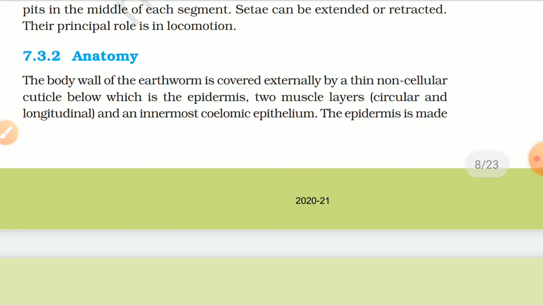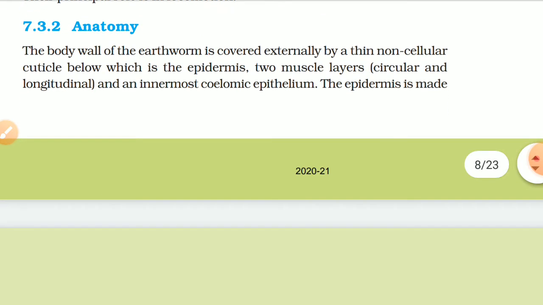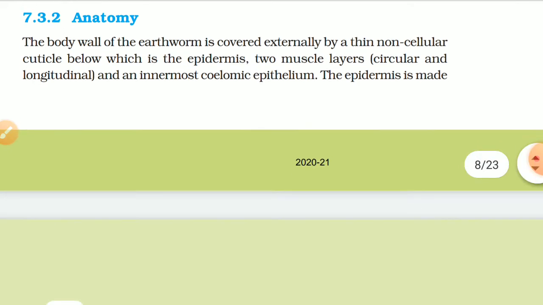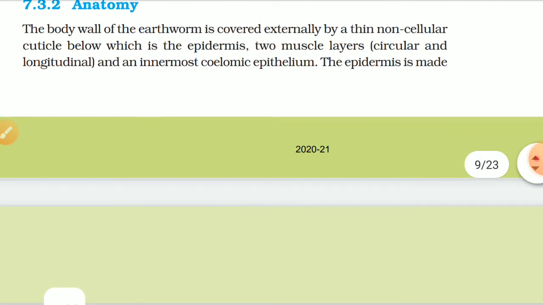7.3.2 Anatomy. The body wall of the earthworm is covered externally by a thin non-glandular cuticle, below which is the epidermis. Two muscle layers, circular and longitudinal, and an innermost coelomic epithelium.